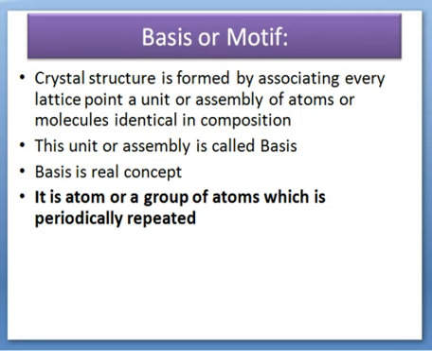So when we attach some atom or group of atoms to the lattice point, then it forms the crystal. Basis is a unit or assembly of atoms or molecules. It is the real concept. In other words, we can say that it is an atom or a group of atoms which is periodically repeated.